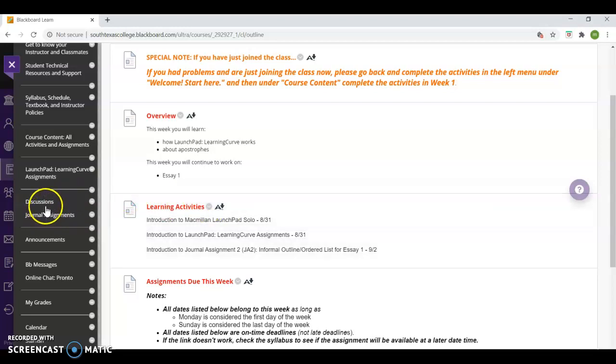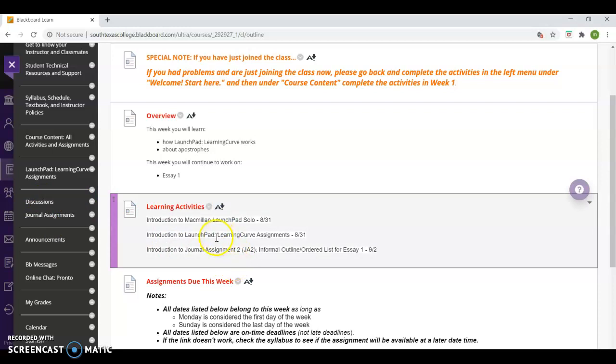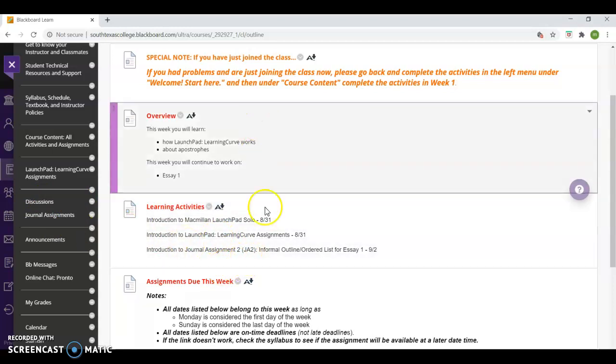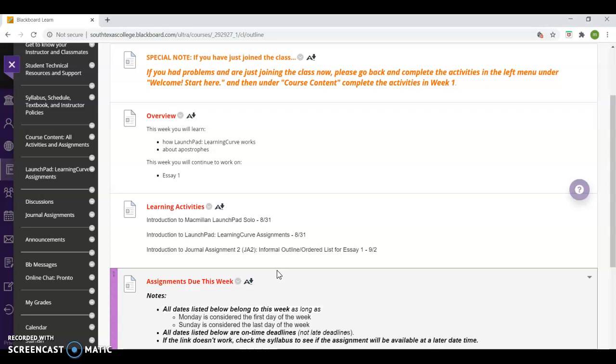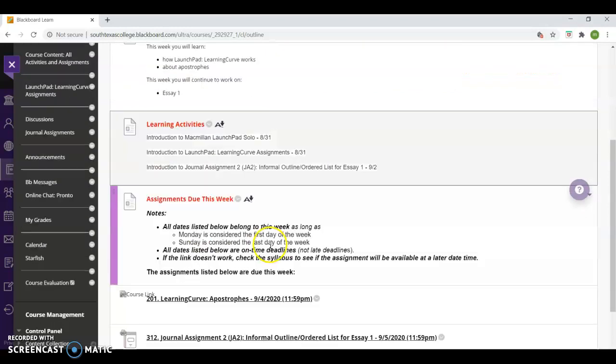Discussions, journal assignments. Many of these, you'll find links for them during the weeks, in the week listings. You'll find them in those folders that I showed you earlier that list the assignments by categories. So many things are found in many places. Announcements. When you click on this, you'll find the announcements that are available. But you'll also get notifications to your JAG mail that there's an announcement. Then you'll come in and check it on Blackboard. And this is where you would click for that announcement. Or I think if you click on a link in JAGmail, it would take you to it on Blackboard. So there are many ways to get to it.